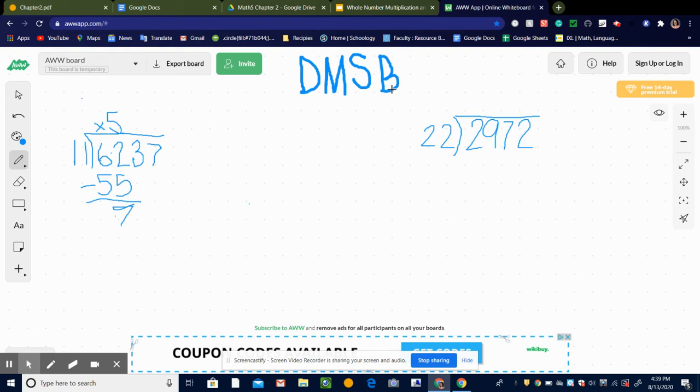This is where it's really key to keep your numbers lined up. Bring down means we bring down the next number, which is a 3. I like to draw an arrow so I can keep it all lined up and straight. So I brought down that 3.